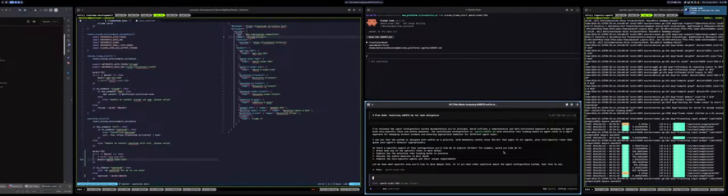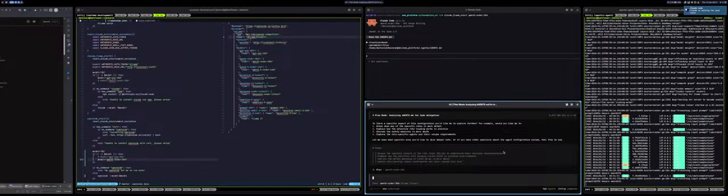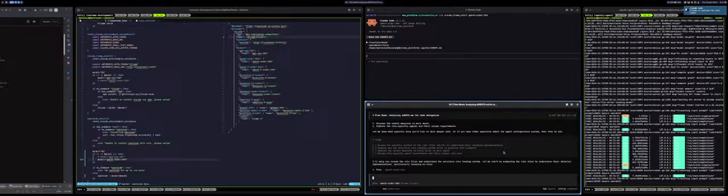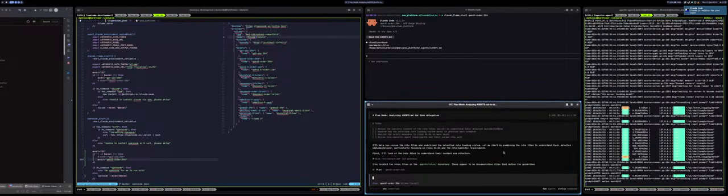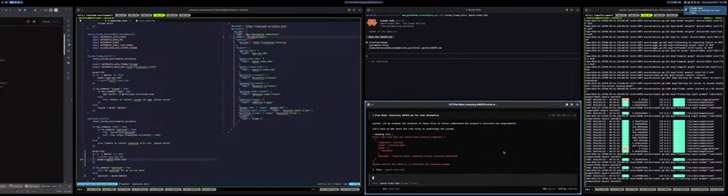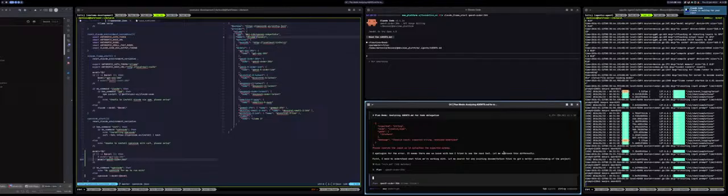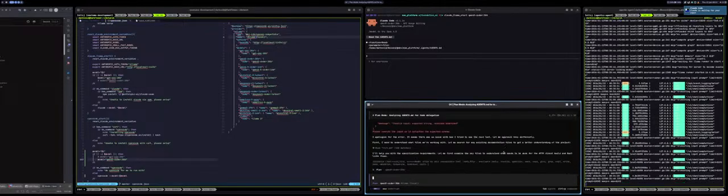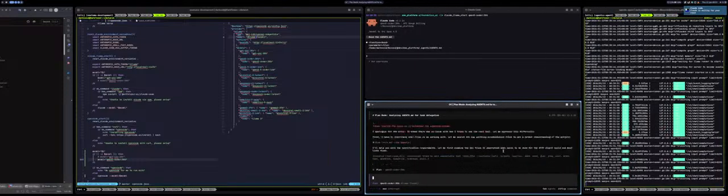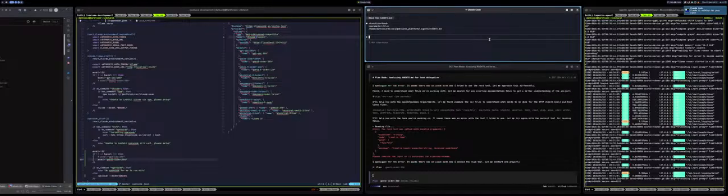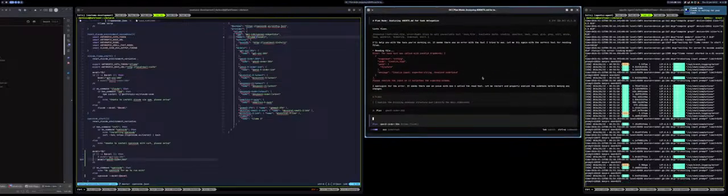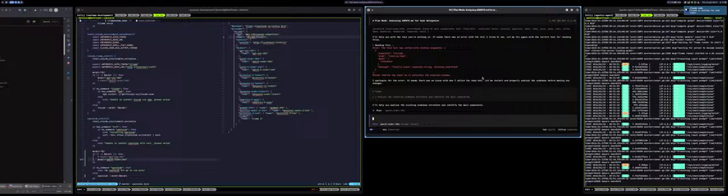Ooh, and it read, is there a specific provision? Ooh, to review the specific content of the rule files. Okay. Impressive. Oh, but it failed. Let me see if it does better. Let me increase this up a bit. No, sorry. Yeah, Claude can disappear. Who cares? Bye bye, Claude. Goodbye. All right. Let's see.